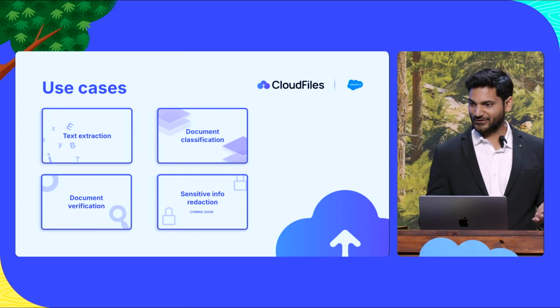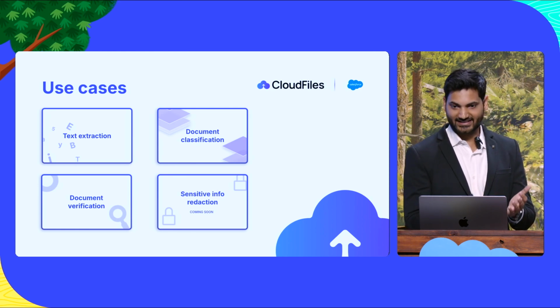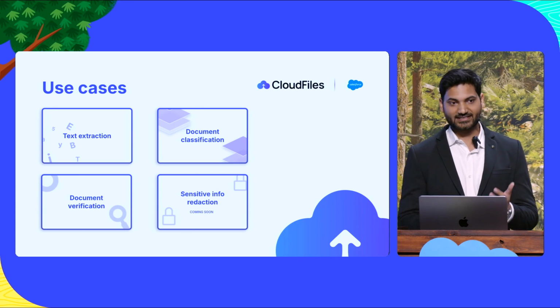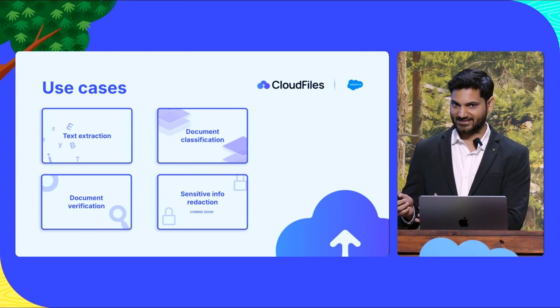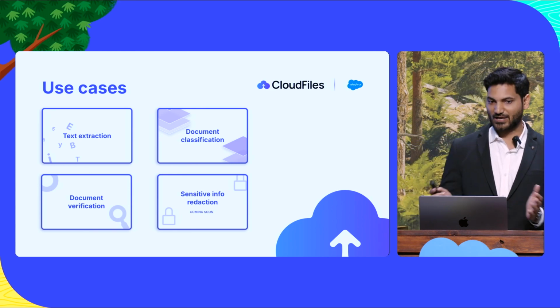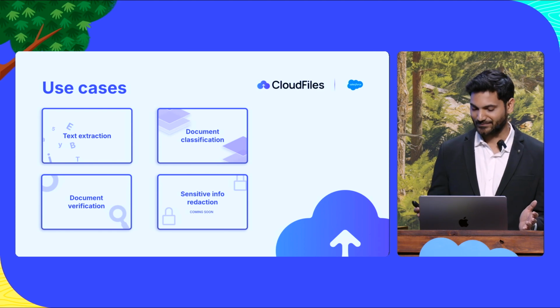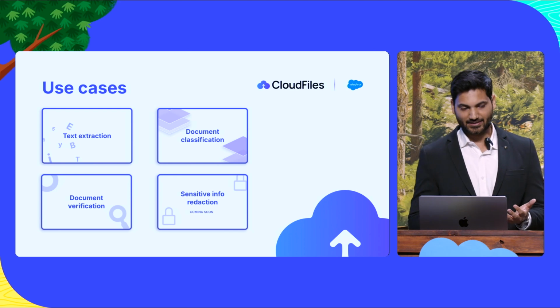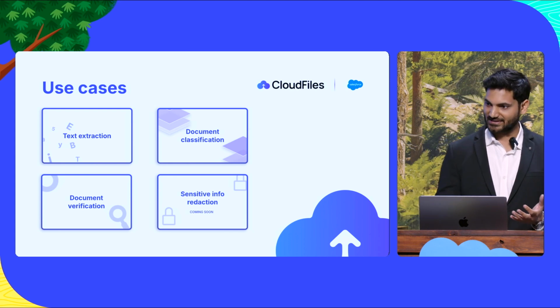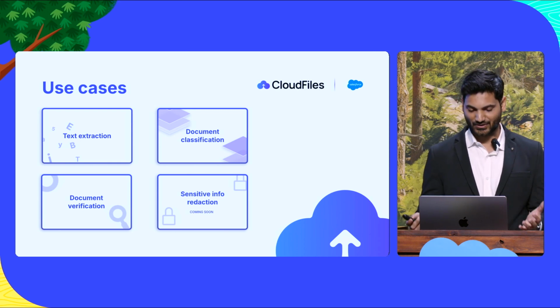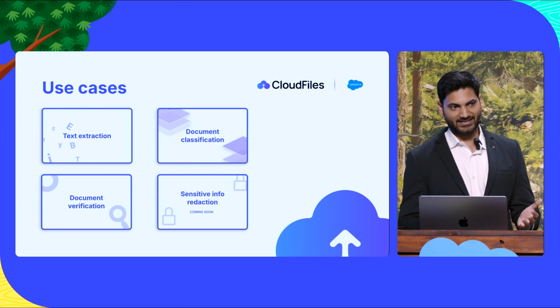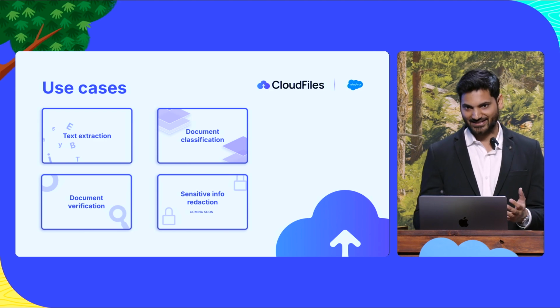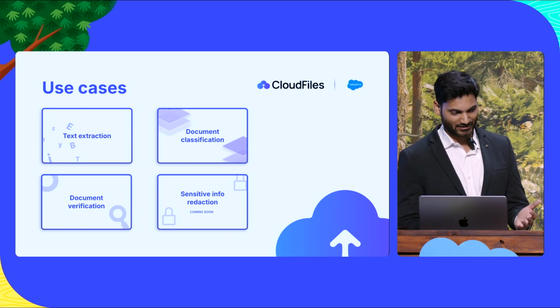A couple of use cases that I want to talk about. First is text extraction. This is looking at a document, getting anything that I want out of it, and putting that back in our Salesforce system so that all the power of Salesforce can work on that data. Then we have document classification. Let's say you are collecting a bunch of documents from someone. Computers can now identify which ones are collected and which ones are not, so we can follow up accordingly. We can also verify these files automatically. Are they expired? Is the name matching the person's name, and all that.